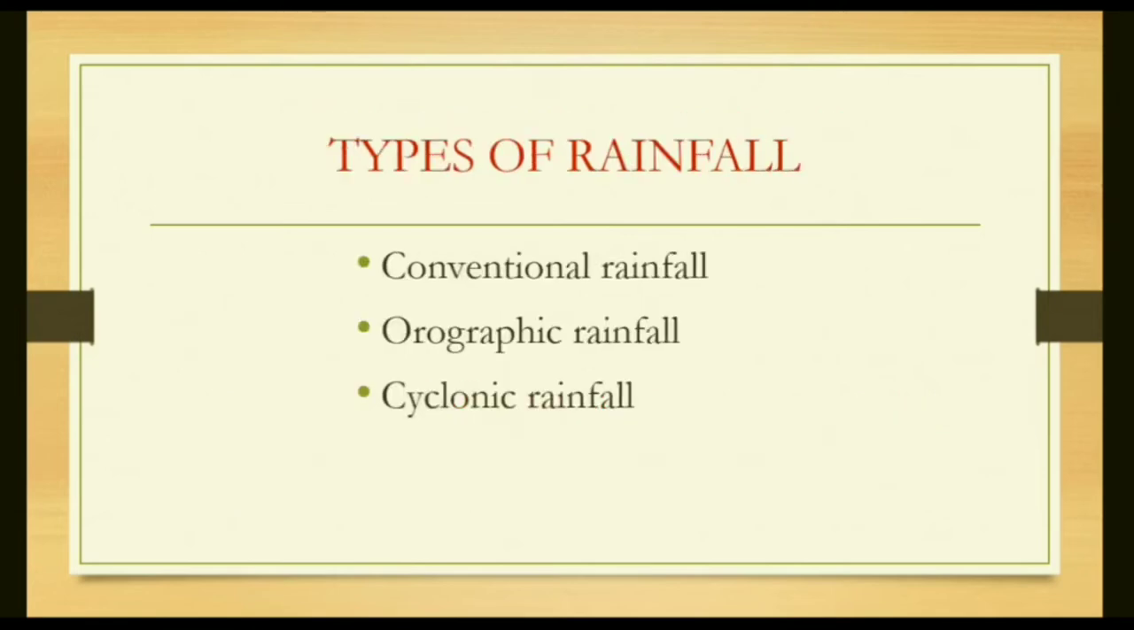Types of rainfall: convectional rainfall, orographic rainfall and cyclonic rainfall. All types of precipitation occur from clouds, and the most important cause is adiabatic cooling. Adiabatic cooling is when the air current carries moisture higher, and at height the water vapor cools down and results in rainfall.